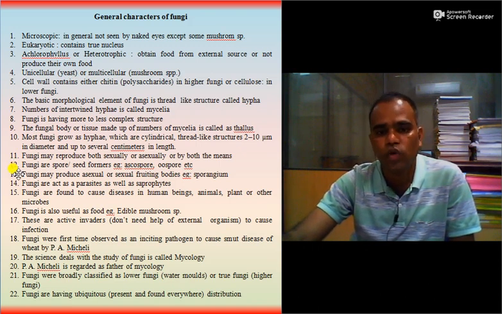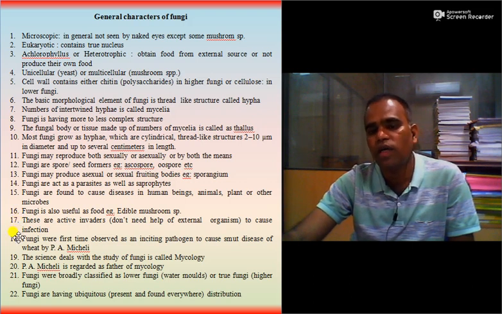An example is sporangium. Fungi act as parasites as well as saprophytes. Fungi cause diseases in human beings, animals, plants or other microbes. Fungi are also useful as food, for example edible mushroom species. These are active invaders and don't need the help of an external organism to cause infection.